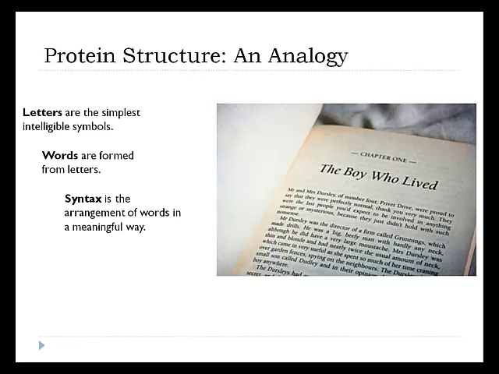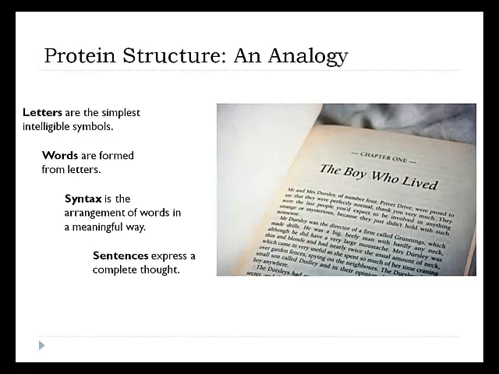We don't just read the words in an isolated fashion, right? Syntax is the arrangement of words in a meaningful way. Mr. and Mrs. Dursley of number 4 Privet Drive. We wouldn't say number 4 Mr. and Mrs. of Drive Privet, would we? Syntax is arranging those words in a way that makes sense. We're lining up the words.